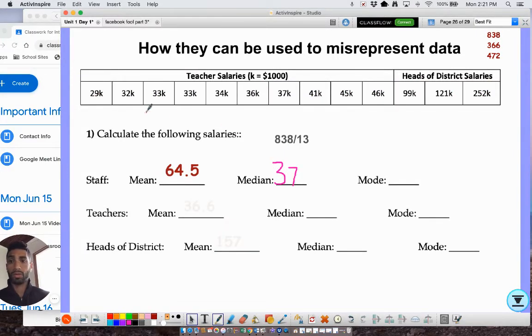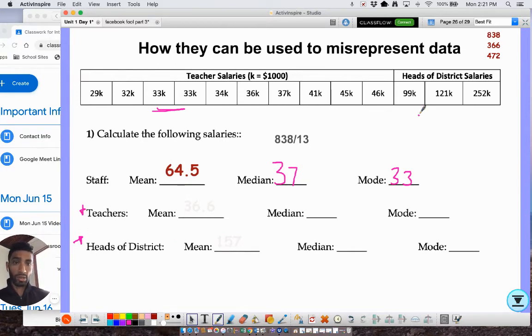What's our mode? Well, if we look here, 33 is the only number that comes up twice, so it's 33. Okay, so that's the whole staff. Those are the statistics, right? Now let's see, we're going to do a little sub dive. How much do the teachers make and how much do the heads of districts make?